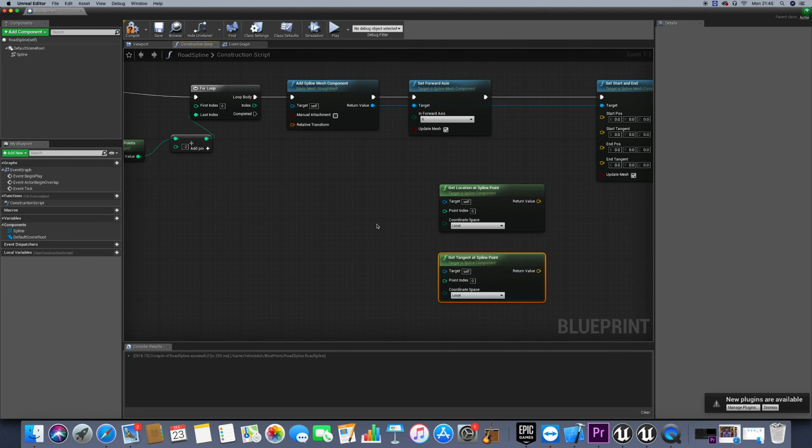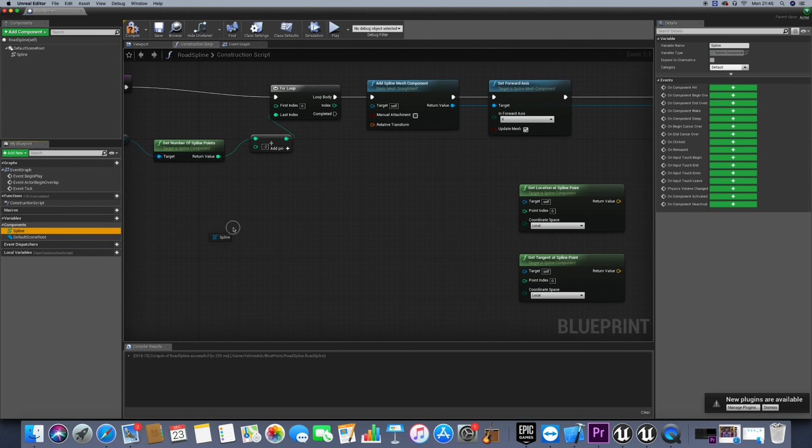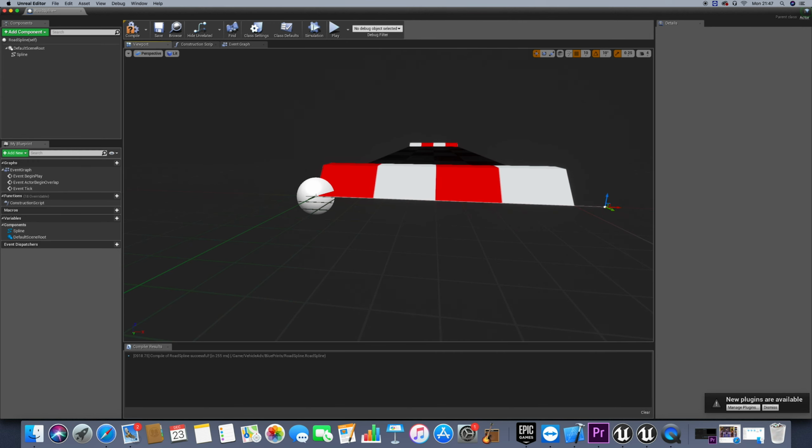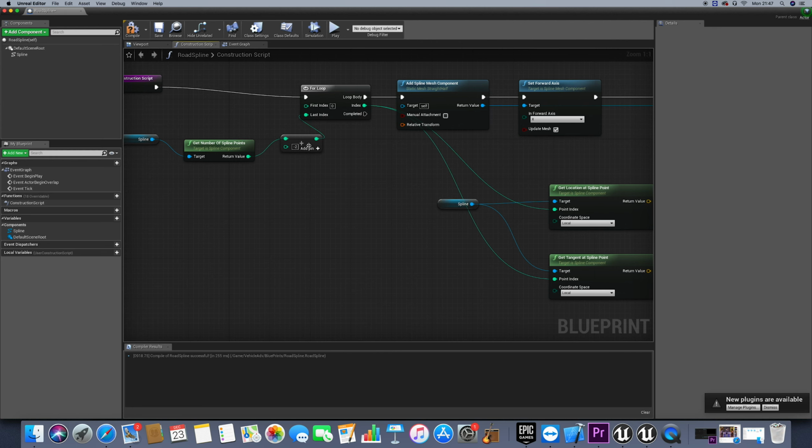So our target is actually again our spline here. The index of the first point we can actually get from the index here in the for loop. And we need now the location and tangent at the next point, because as I said, we need to deform from the first point to the next point, and so on. So for that, we take the index of that point, then we add 1.